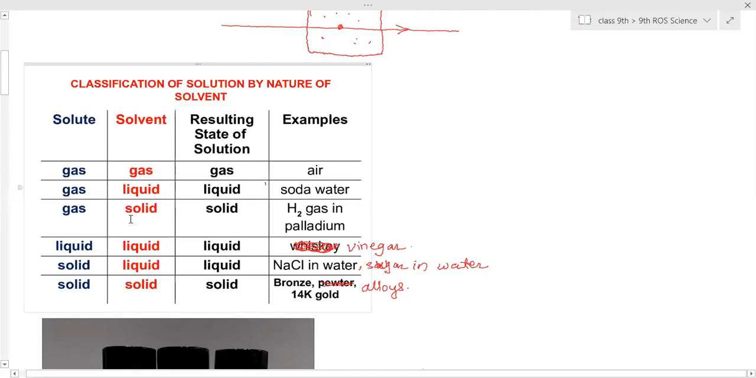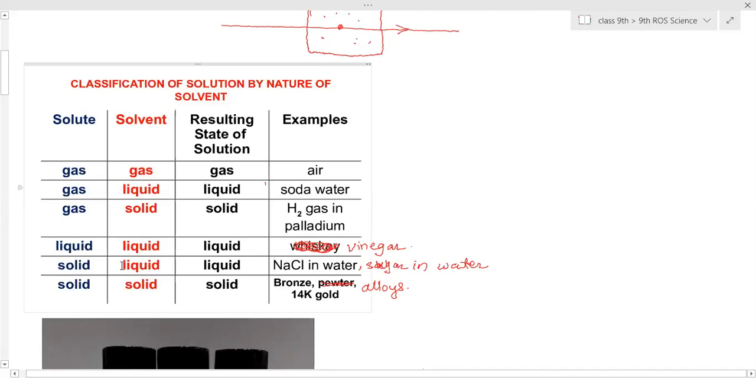When gas is dissolved into solid, the resulting mixture is solid. That is hydrogen gas in palladium. Palladium is a solid substance in which hydrogen gas remains mixed. Then liquid dissolved into liquid: the resulting mixture is liquid in nature, and vinegar is an example. Acetic acid is a liquid dissolved into water, and it forms vinegar. So vinegar is a liquid into liquid solution.